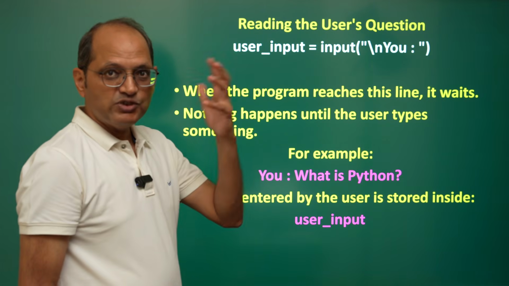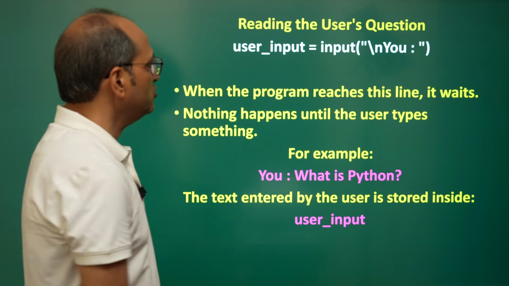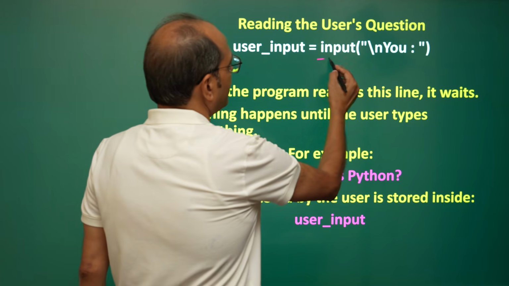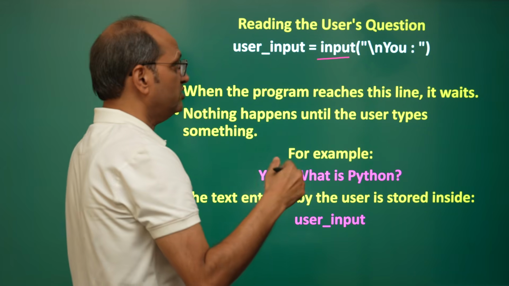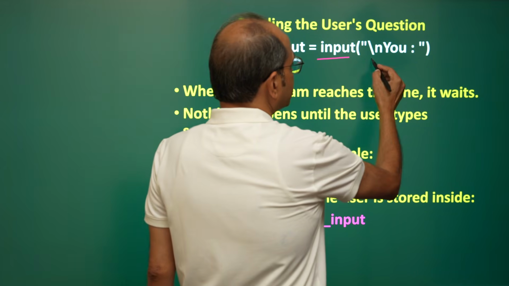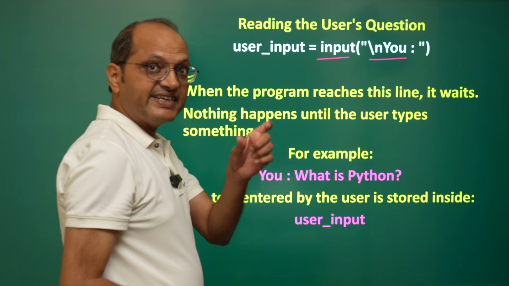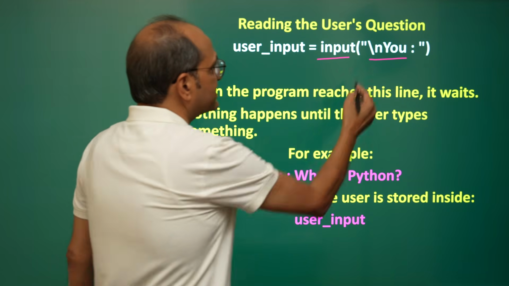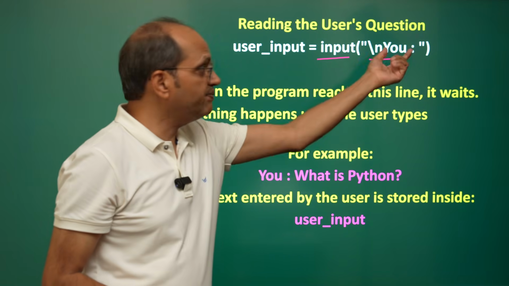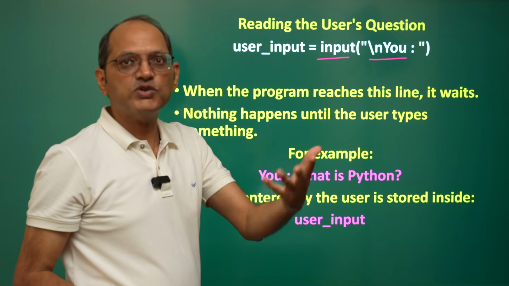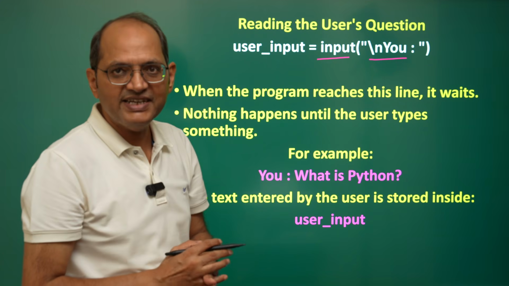Now reading the user question. I have already told you how you do it. Input. So input statements will take the input from the user. Whatever is written inside will be printed directly onto the screen. \n means new line, so every time it will be printed on a new line. That's what you want to make it visually good.